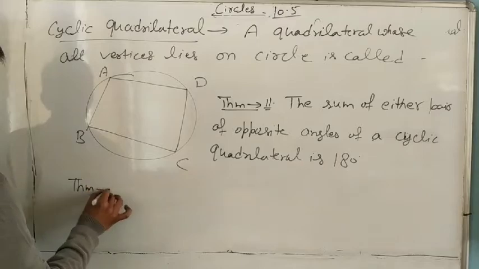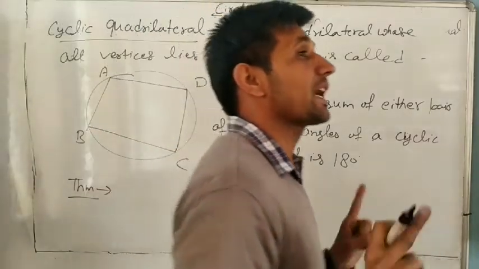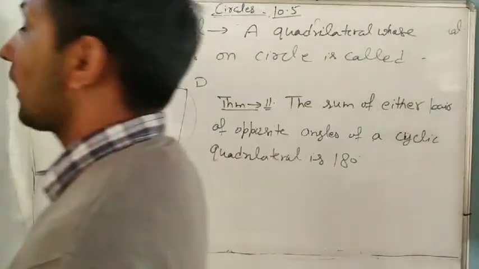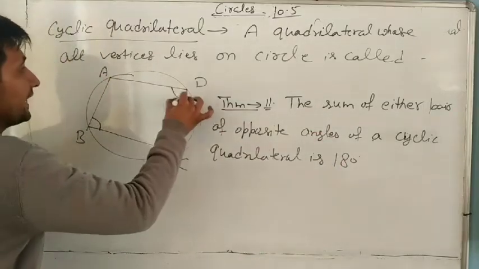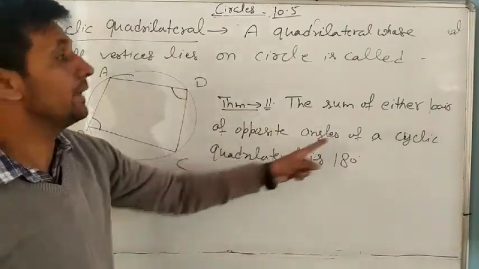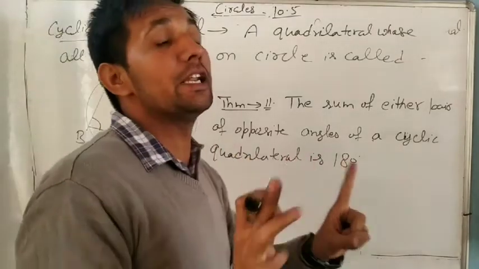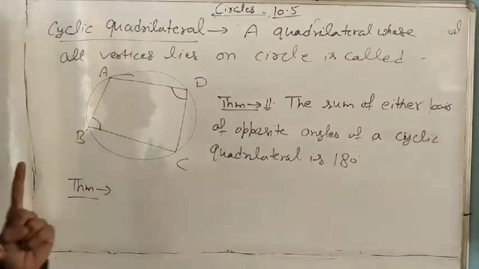So if ABCD is a cyclic quadrilateral, cyclic means all four vertices on a circle. So the sum of either pair, B plus D, how much? 180, if it is a cyclic quadrilateral. Not all quadrilaterals, only in a cyclic quadrilateral, the opposite angles sum to 180.